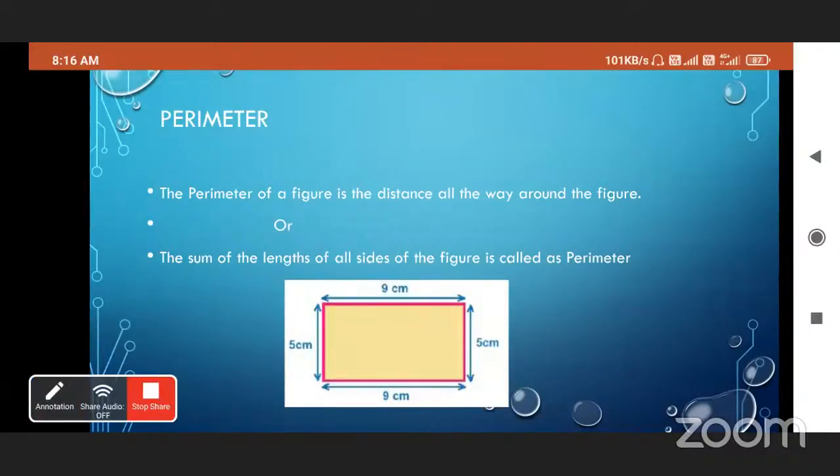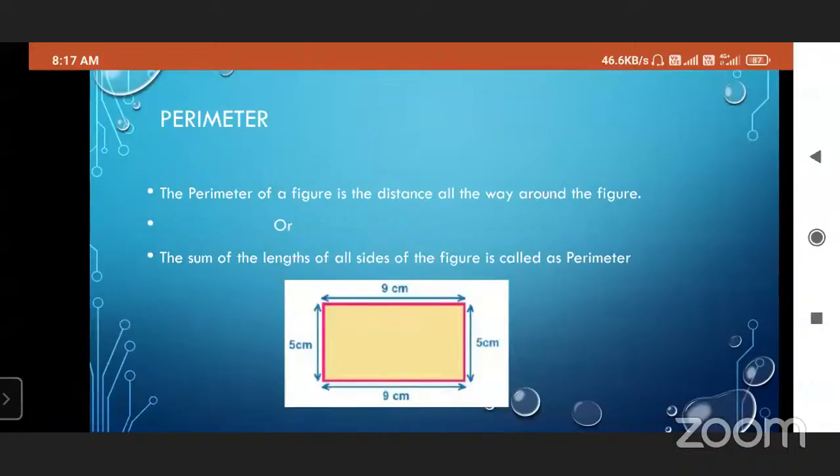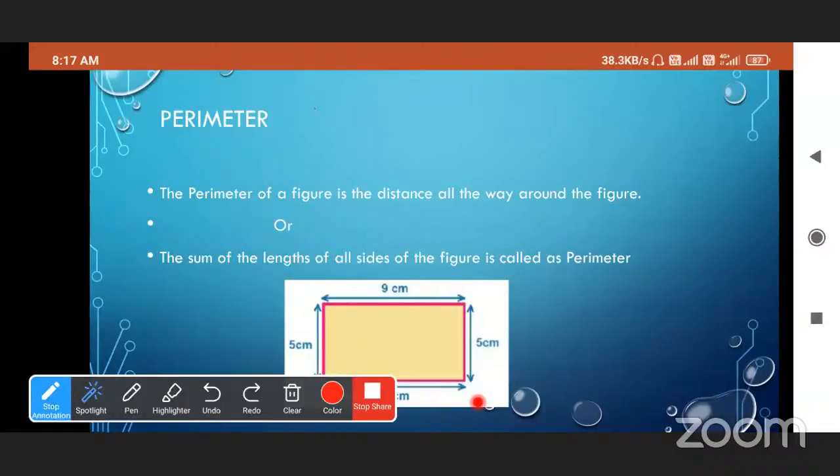First tell me, perimeter means what? Perimeter means the sum of the lengths of all the sides of the figure. Or we can say the total length of the boundary line. See here, this is the boundary line, and we have to find out the total length of this boundary line.